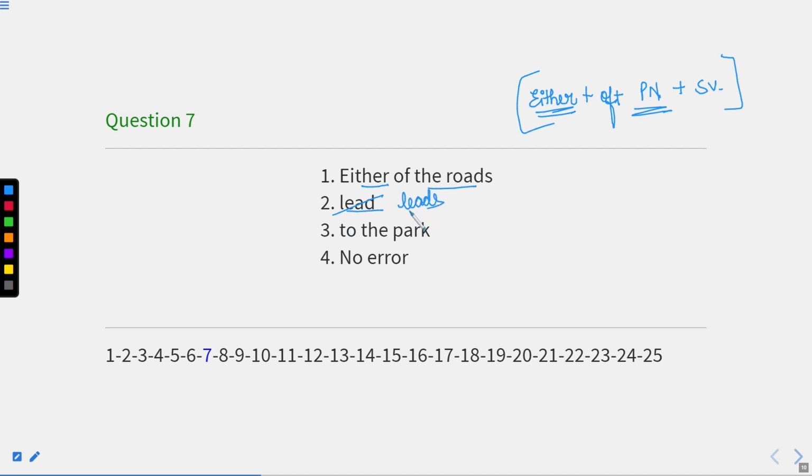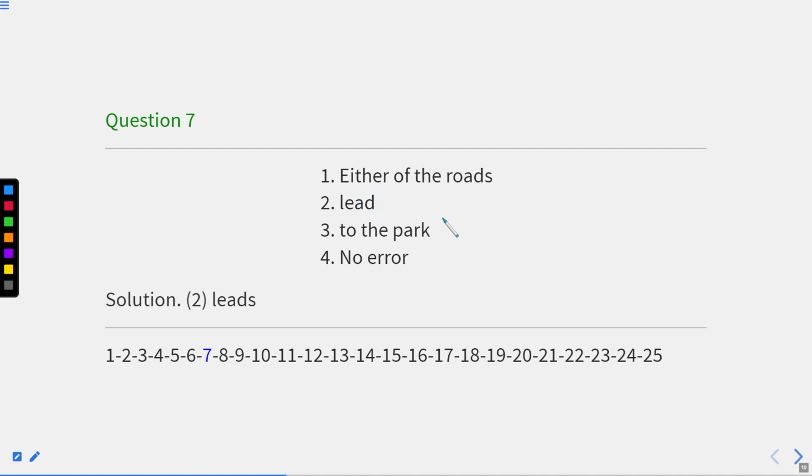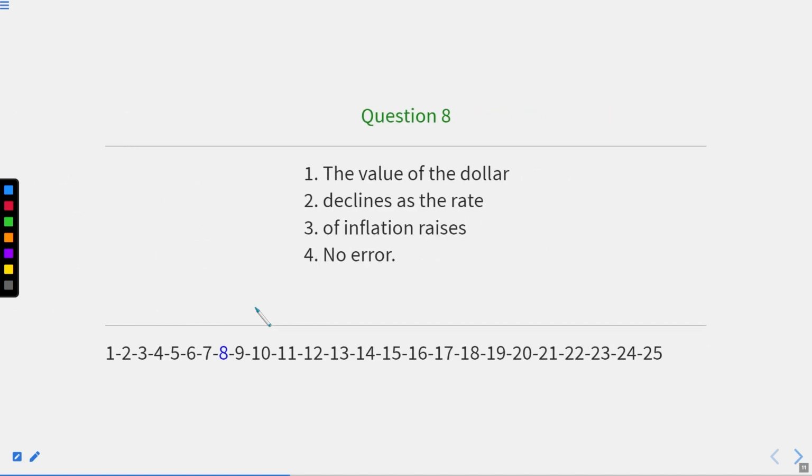Okay, so the correct sentence will be either of the roads leads to the park. So the error is again in part second, where this lead should be replaced with leads. Okay, now let us move to the next one. This is question number 8.